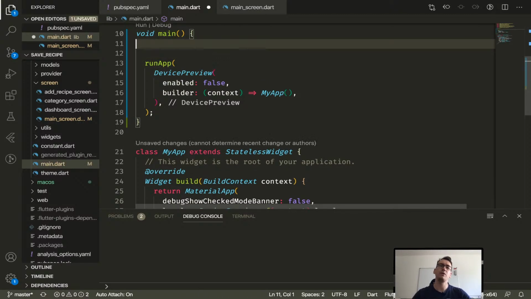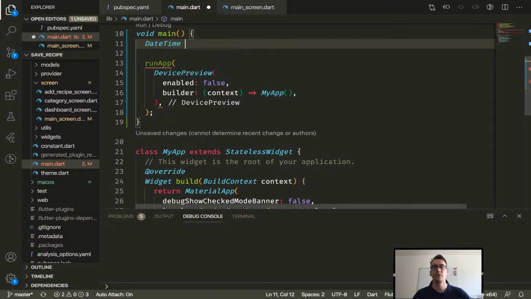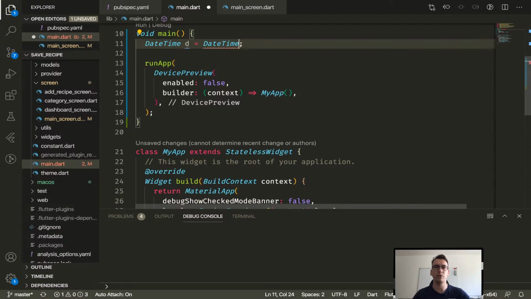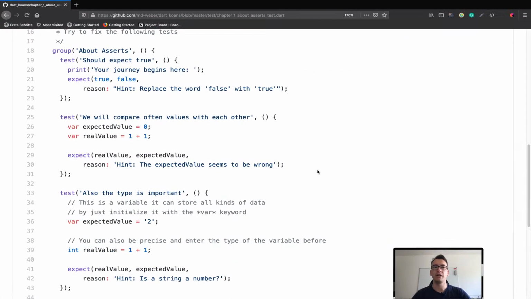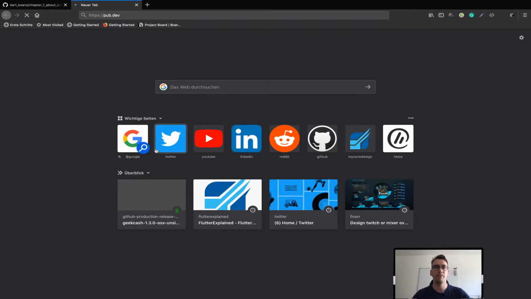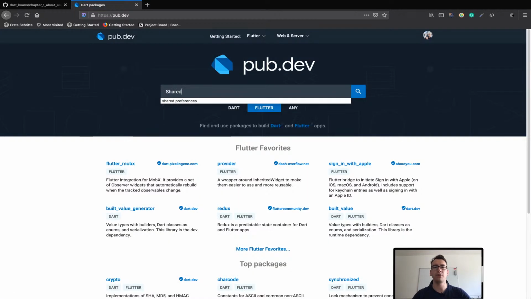What we will do is we have a DateTime that we call d, for example, and we have a new DateTime, right? And this new DateTime is, of course, now. That was a static method, now. So this is exactly now, the moment where this DateTime is created. Now we want to save that in the shared preferences. So our idea is we go to pub.dev and search for shared preferences.